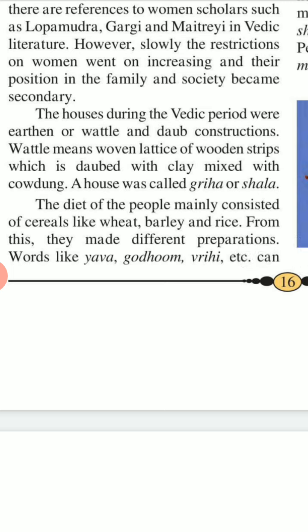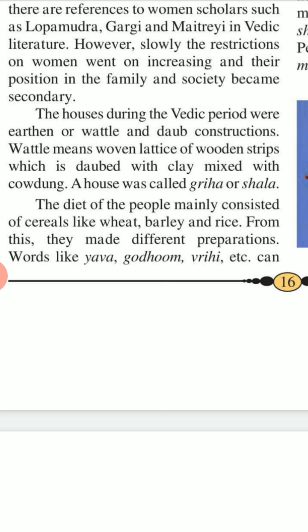The houses during the Vedic period were earthen or wattle and daub constructions. Wattle means woven lattice of wooden strips which is daubed with clay mixed with cow dung. A house was called griha or shala.